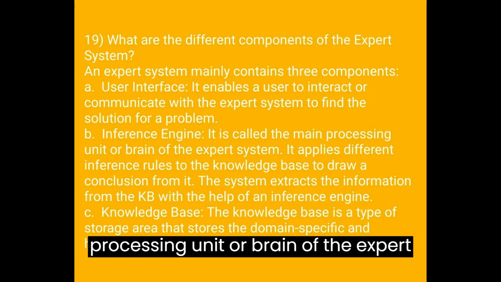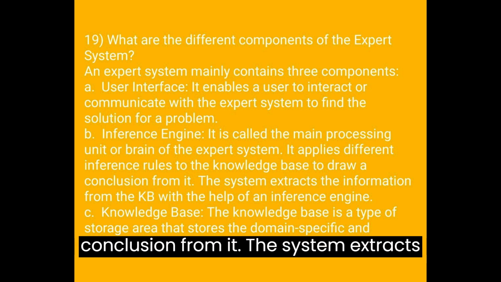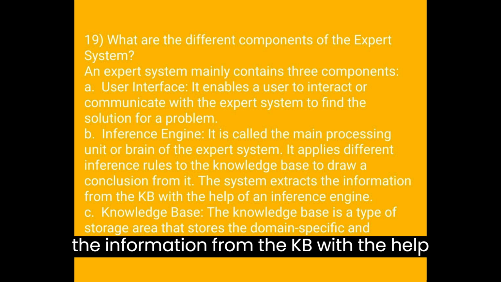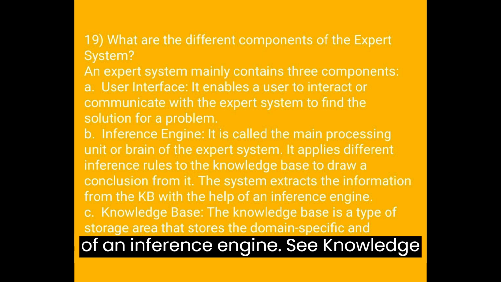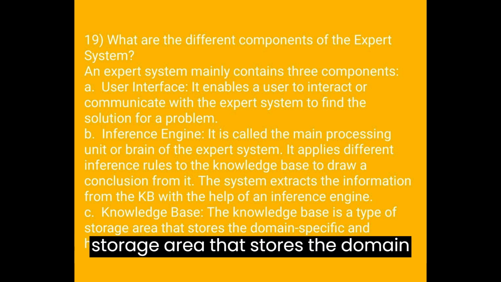It is called the main processing unit or brain of the expert system. It applies different inference rules to the knowledge base to draw a conclusion from it. The system extracts the information from the KB with the help of an inference engine. C. Knowledge base. The knowledge base is a type of storage area that stores the domain-specific and high-quality knowledge.